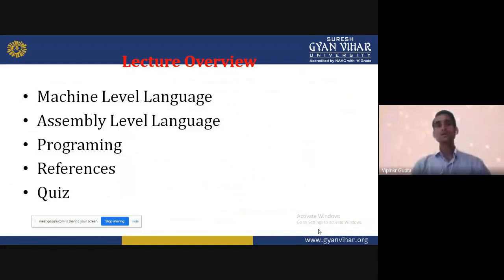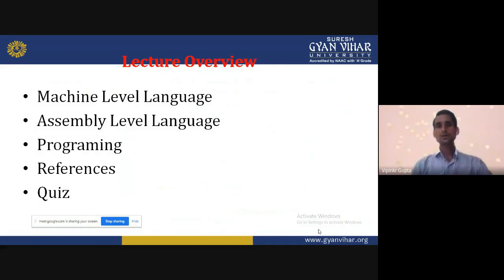As all know, the 8085 is an 8-bit microprocessor. So in an 8-bit microprocessor, there are 8-bit data lines. We are looking at the instruction sets: how these instruction sets are executed, and which language the microprocessor uses. So we will discuss machine level language and assembly level language. After that, we will go for programming. We will write some programs which are used in the 8085 microprocessor.